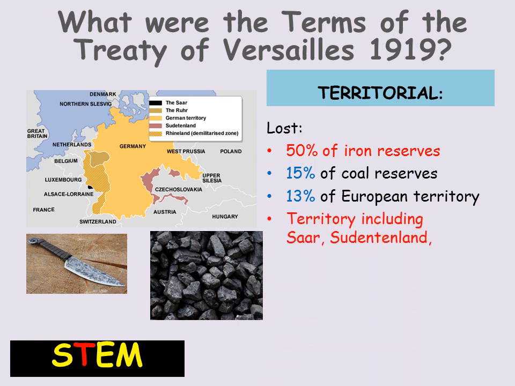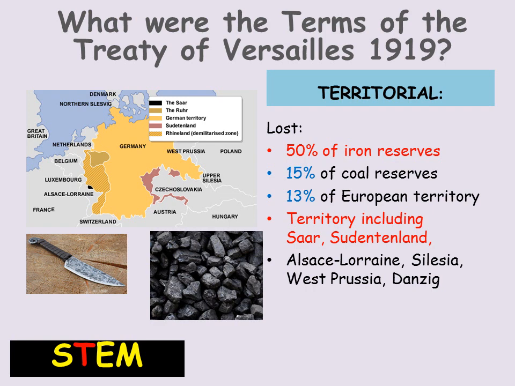Territory included the Saar and the Sudetenland, Alsace-Lorraine, Silesia, West Prussia and Danzig. The Saar and Sudetenland are the important ones to remember. The Saar, if you look on the map, is the little small black area of Germany. Even though it may be tiny, it had the majority of the coal and iron reserves in it. So even though it lost a very small amount of land, that land signified an incredible amount of Germany's wealth.